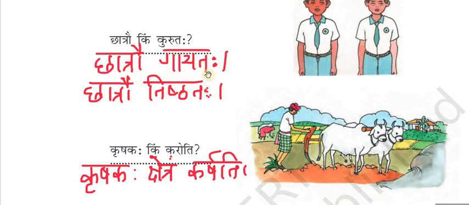Chatrau gayataha. Here I can tell the answer if the two boys sing, or I can tell the two boys stand. So if I tell sing, chatrau gayataha, or if I tell stand, chatrau tishtataha, I can write the answer in either way. Chatrau gayataha is also right, chatrau tishtataha is also right.